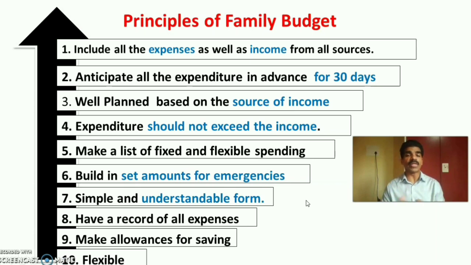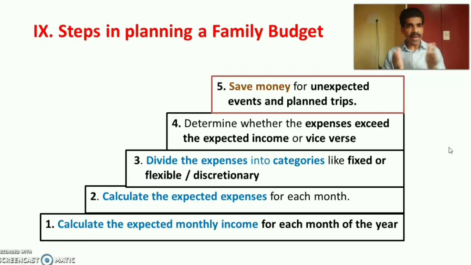And last one is family budget should be flexible. So these are the 10 important principles of family budget or the points to be kept in mind when making family budget. Next is steps in planning a family budget. There are 5 important steps in planning family budget.